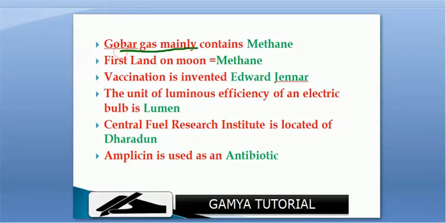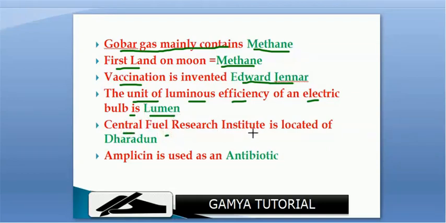Gobar gas mainly contains methane. Vaccination was invented by Edward Jenner. The unit of luminous flux of an electrical bulb is lumen. Central Fuel Research Institute is located at Dhanbad. Ampicillin is used as an antibiotic.